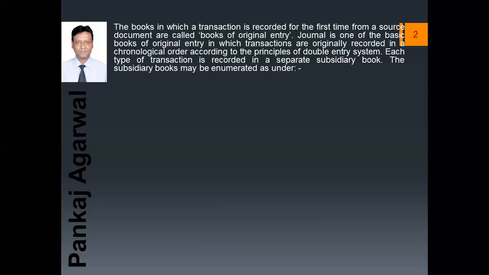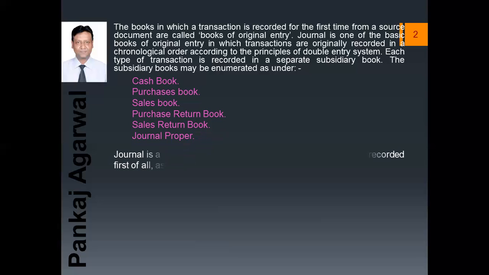अब ये जो subsidiary books हैं, that is books of original entries, ये हमारी क्या क्या होती हैं? For example, cash book, purchase book, sales book, purchase return book, sales return book, and journal proper. These are the 6 basic books of original entries where the transactions are recorded. Today I am going to teach about the journal proper.